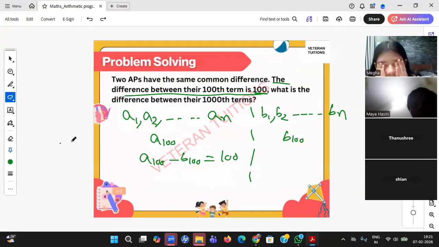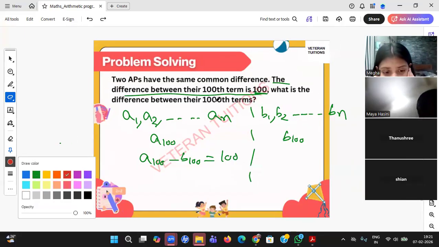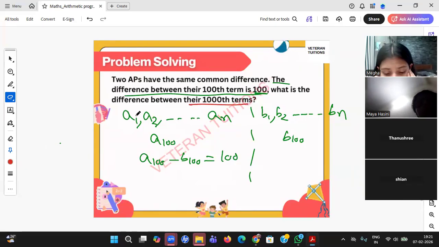He is asking for the difference between their 1000th terms, which is A1000 minus B1000.